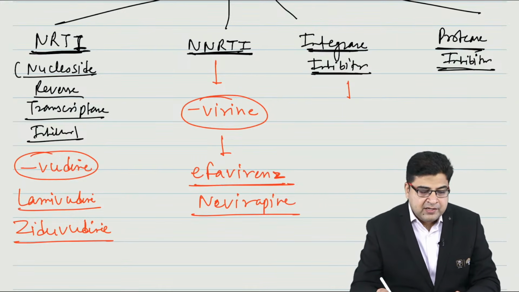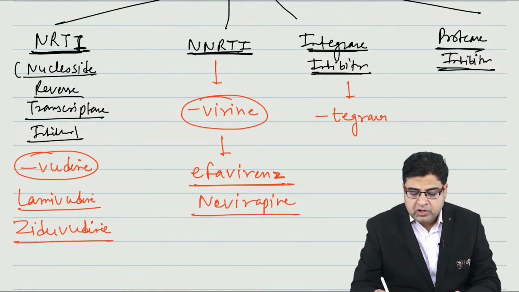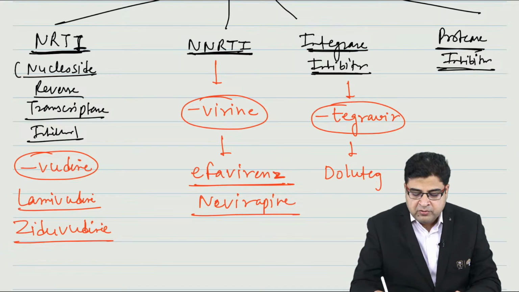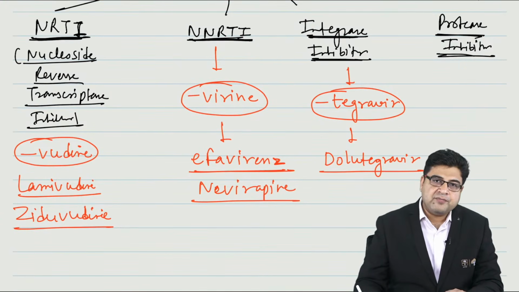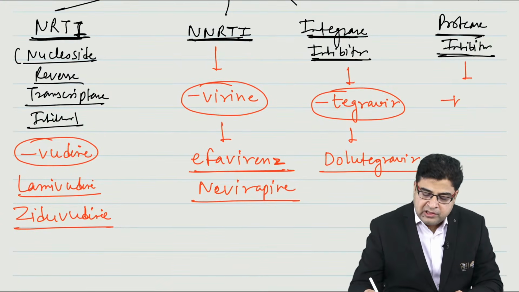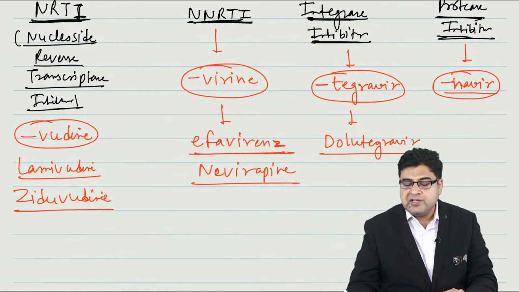Now integrase inhibitors are the medicines which end with the word tegravir. For your examination point of view, dolutegravir is a drug that is important. Now for the protease inhibitors, all the medicines end with the word navir.